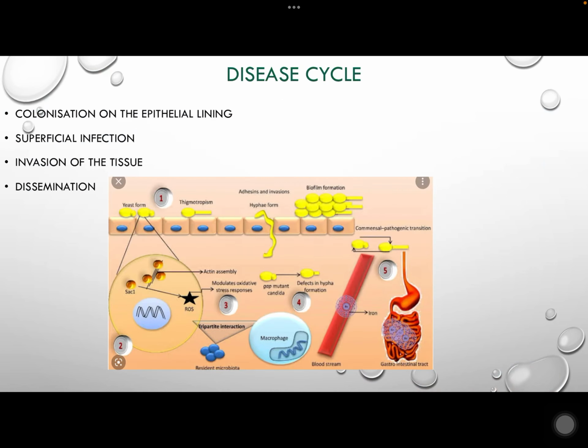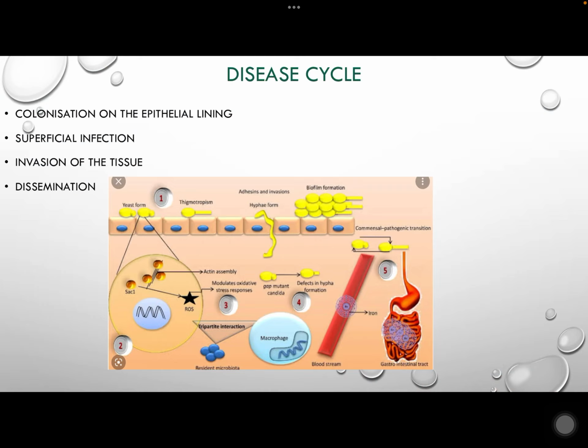Let's discuss the disease cycle. On fungal colonization of the epithelial lining of the host, the fungi acquire nutrients from the lining and its cells, providing a suitable platform for growth. They cause superficial infection by degrading the surface proteins, and if there is no prompt treatment, the infection persists into the tissues.